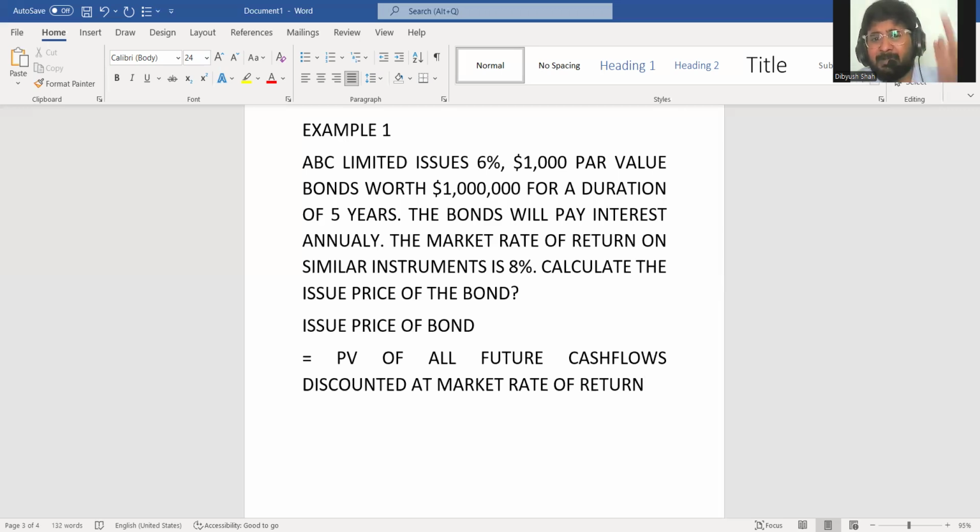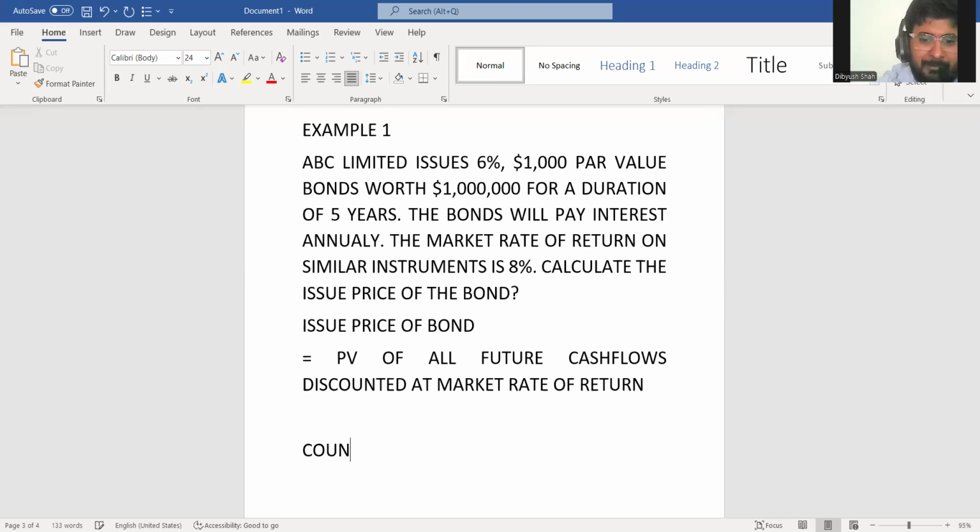So always remember, for bond, we will always have how to calculate the market value or issue price of any bond. All future cash flows, discount it at market rate of return, you get the present value. That is the issue price of the bond. In bond, there are only two cash flows.